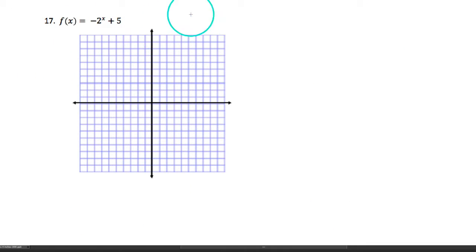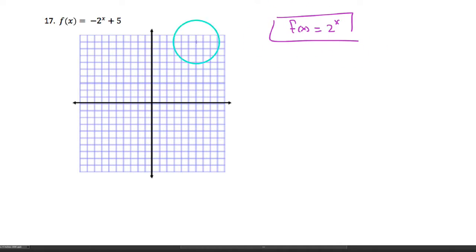So let's take a look at one last graph here, and you'll notice that our parent function's on the other page. Oh no. So let's put our parent function in here. Parent function, again, remember, is just if you were to make your a value a 1, your h value a 0, and your k value a 0, then you would end up with this very basic parent function, which is just 2 to the x.